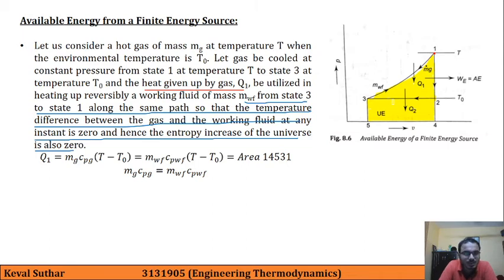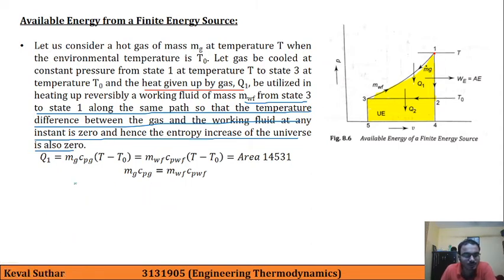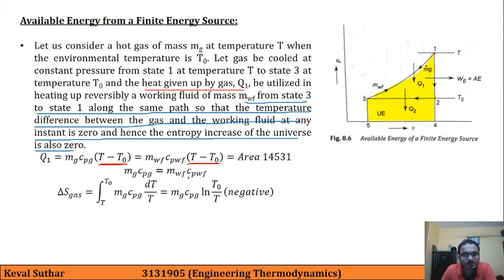Now based on this, as T minus T0 is same over here, as here you can see that T minus T0 is same over here, we can say mg Cpg is equal to mwf Cpwf.